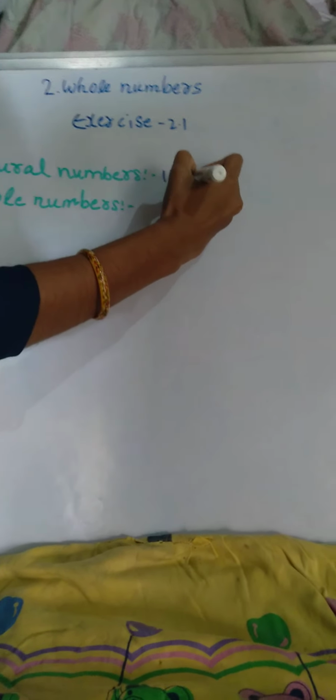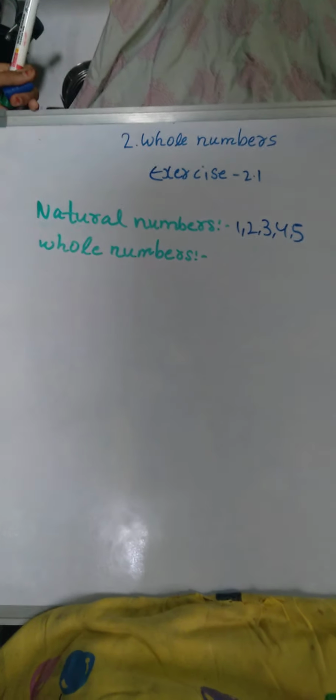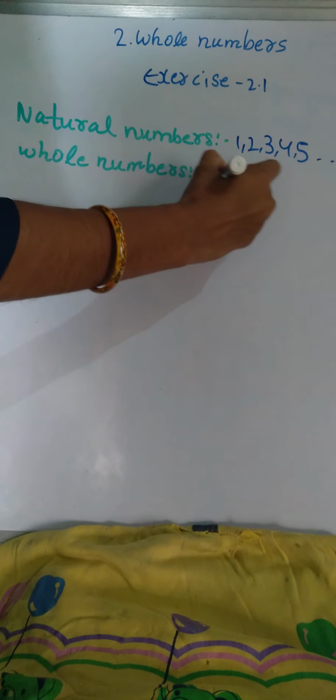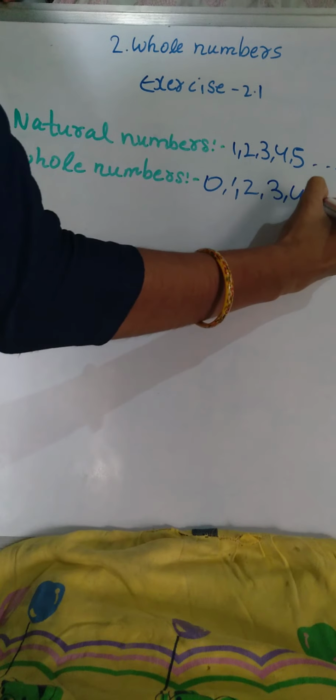The natural numbers are 1, 2, 3, 4, 5 and so on. Whole numbers are 0, 1, 2, 3, 4, 5 and so on.